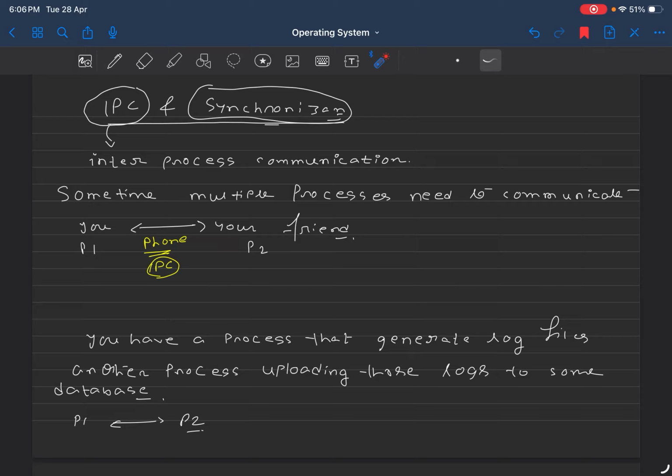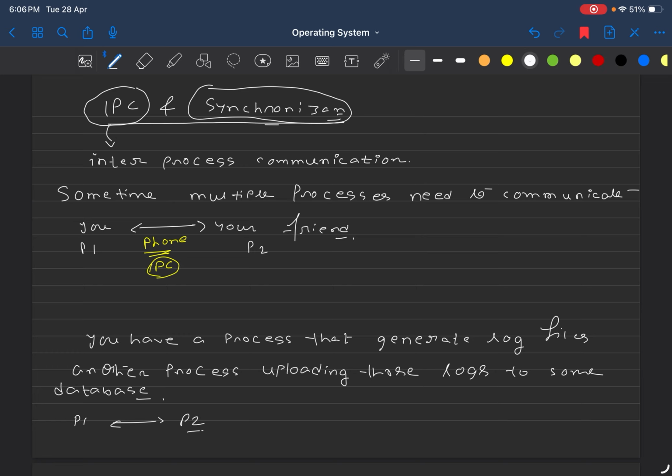By interprocess communication, what I mean is there will be multiple processes. Let's say this is process 1, this is process 2 and process 3. So the communication between each of the processes, between process 1, process 2 and process 3. Now you may think, why in the first place would multiple processes communicate?